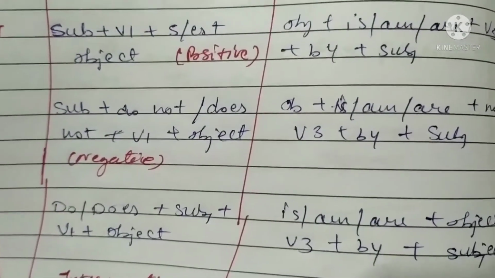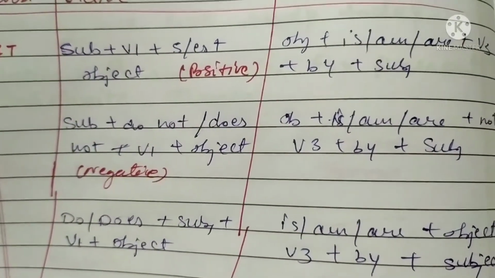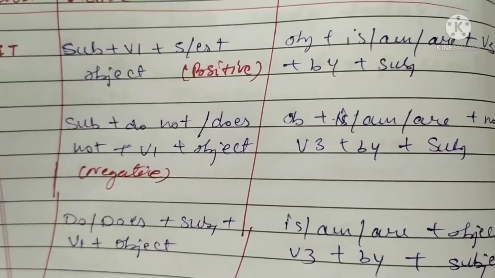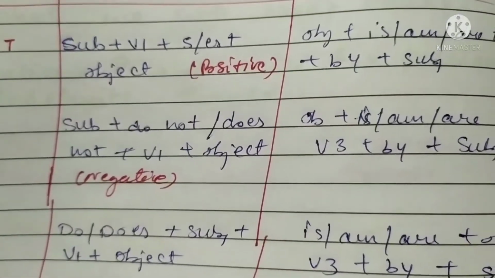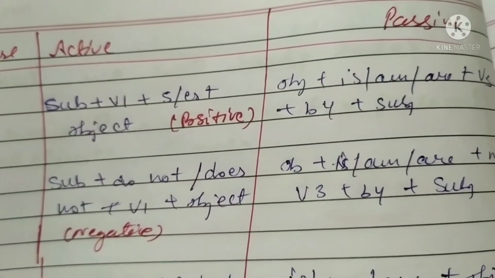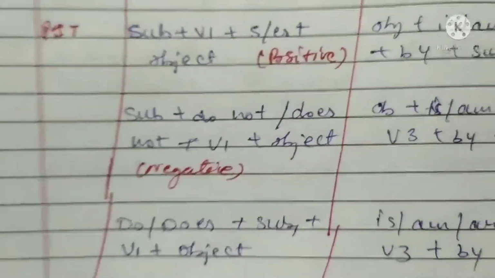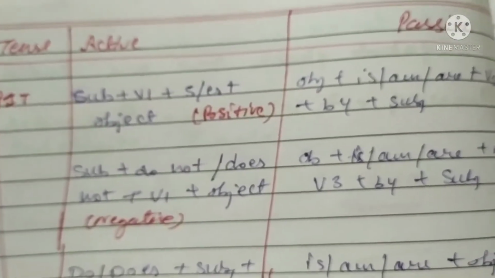So now we can see here which helping verb we will keep before the main verb, and how to change it. And before v3 what will be kept here, so that our passive voice stays in present indefinite. I mean to say that our tense will not change.